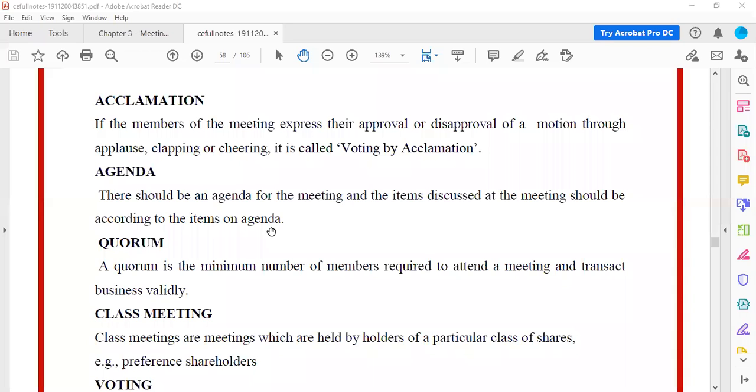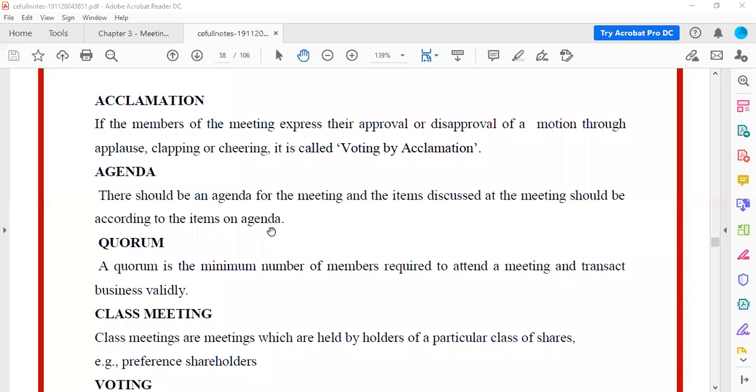Okay, next, agenda. Agenda is the list of the items that has to be discussed in the meeting. Whatever is there in the list, all that has to be discussed in the meeting, and that is called as the agenda of the meeting. Then quorum. Quorum, we already know, is the minimum number of members that is required to start a meeting.